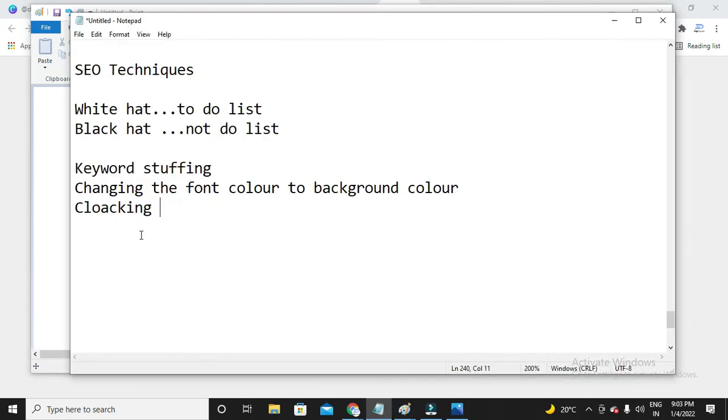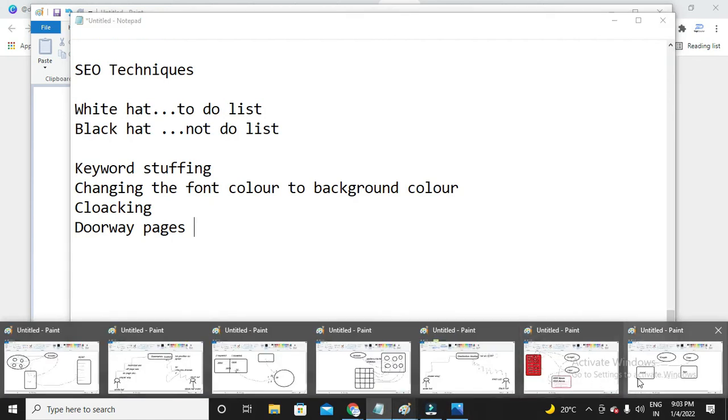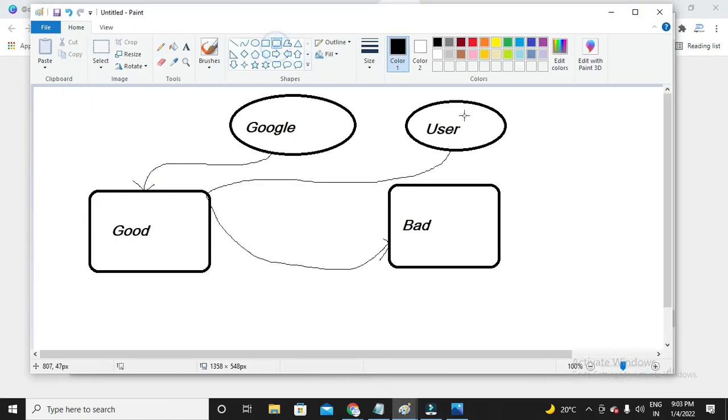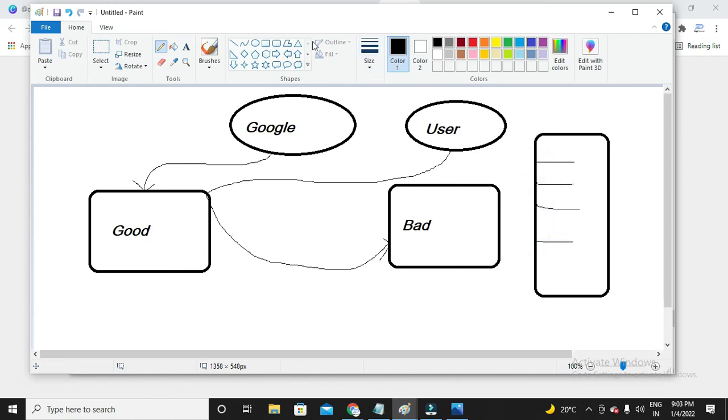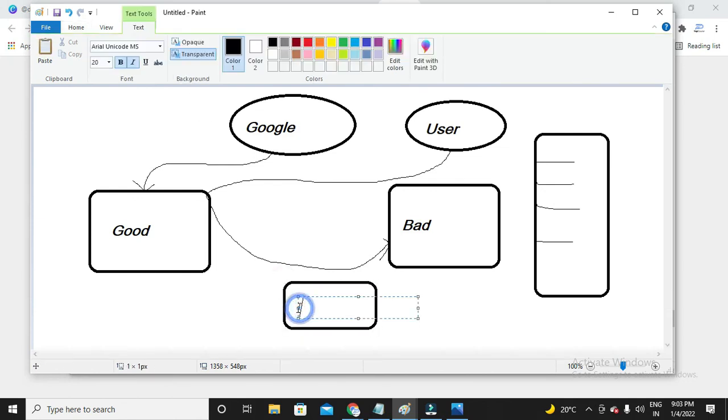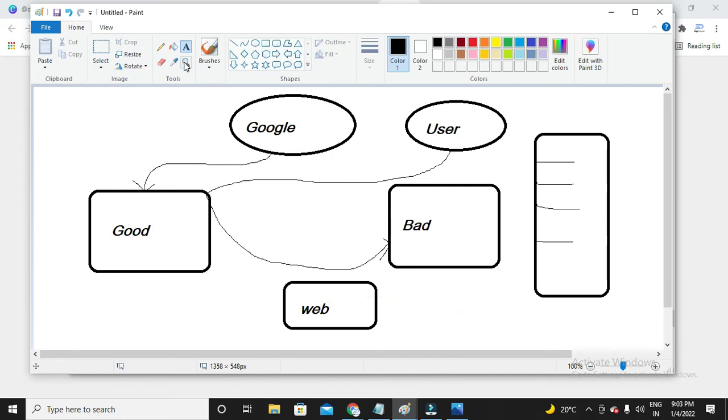Then finally there are doorway pages. Have you ever noticed, guys, when you visit a SERP page, you click on a few results and you are redirected to some website? Let's say you clicked this result, got redirected to the website, and read the blog.